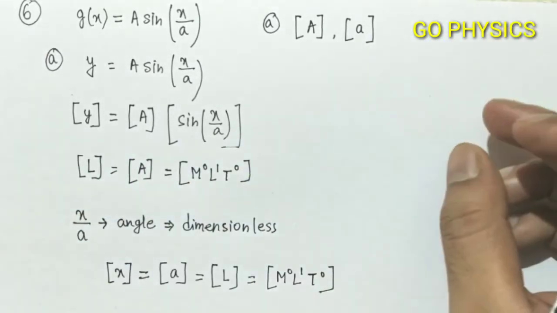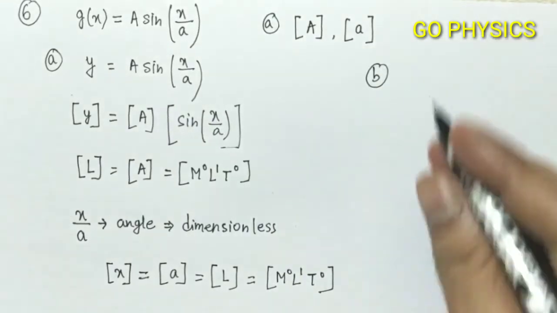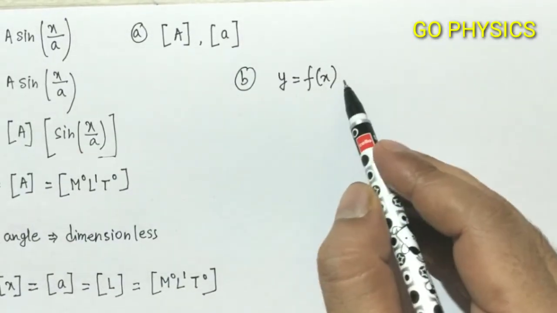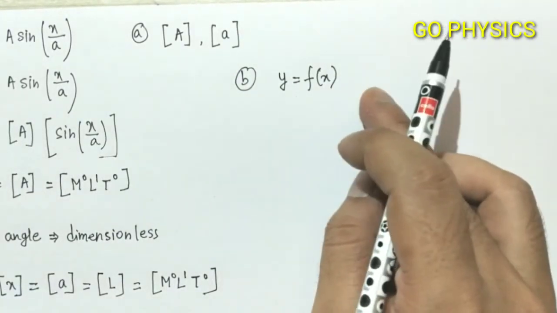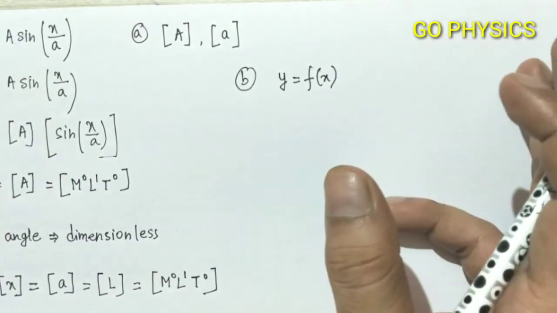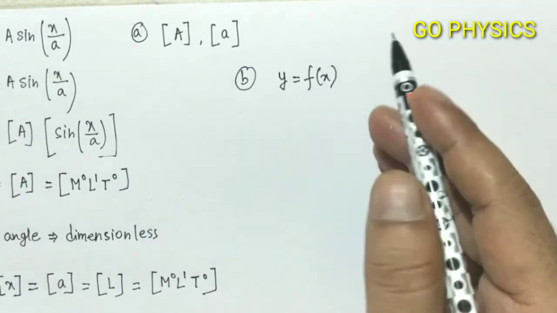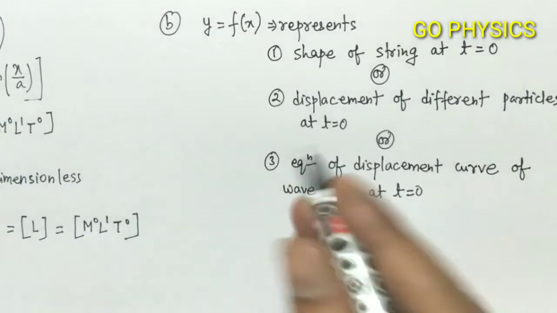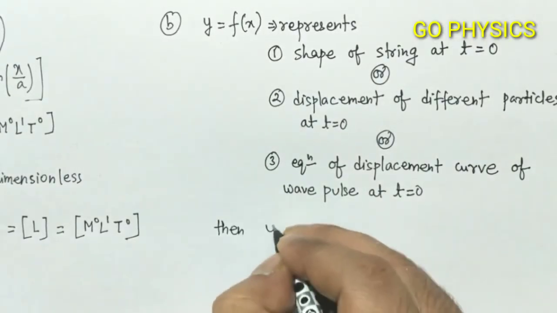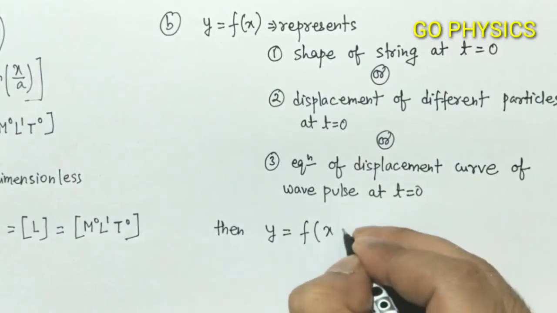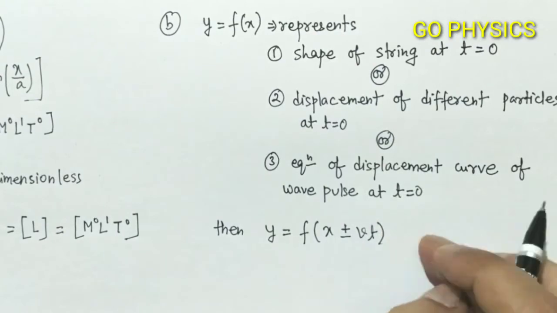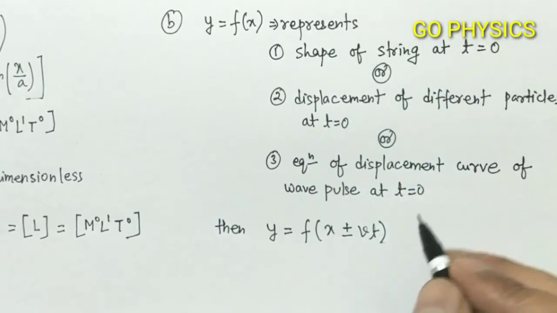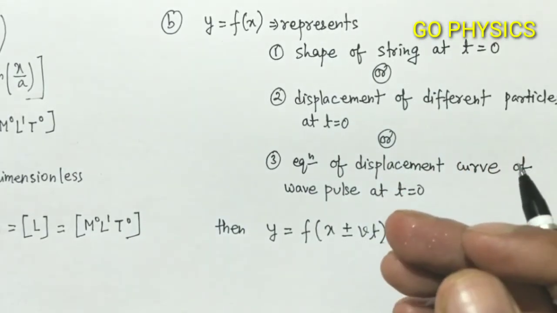Now in the B part of the question, we have to write the equation of the wave for a general time t. So here is a concept that if y equal to f(x) represents the shape of the string at t equal to 0, or displacement of different particles at t equal to 0, or the equation of displacement curve of wave pulse at t equal to 0, then y as a function of (x plus minus vt) represents the equation of the wave for a general time t, or equation of displacement curve for wave pulse.